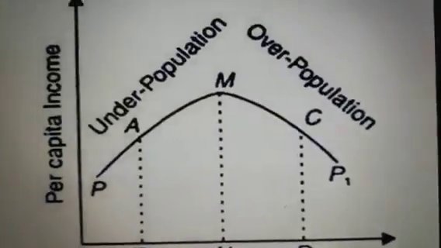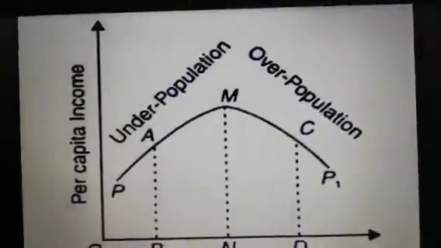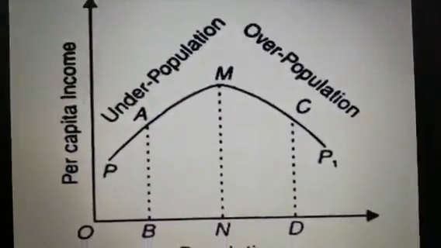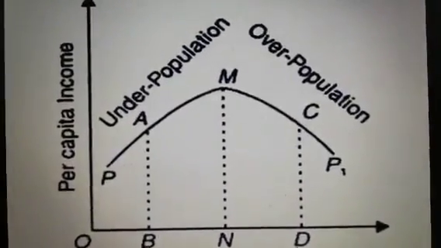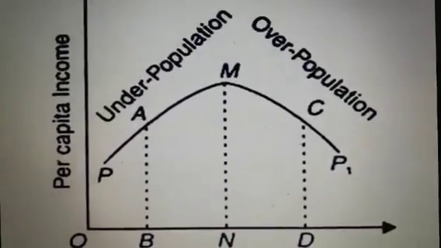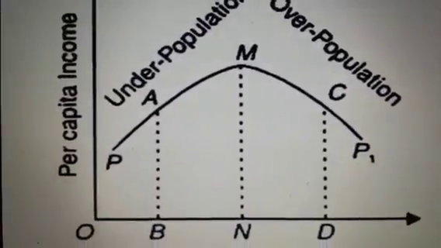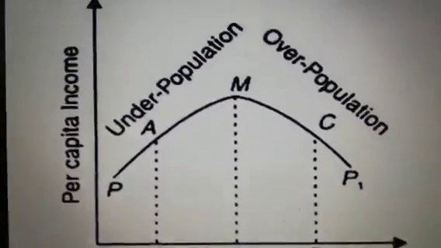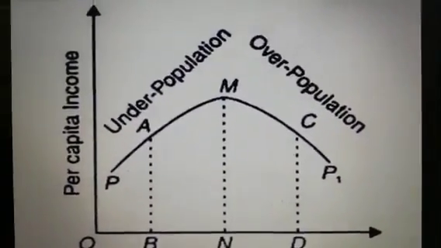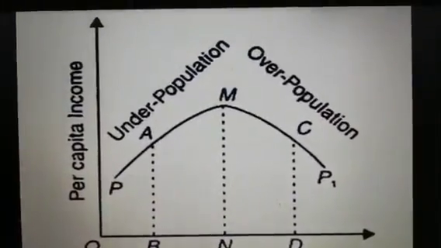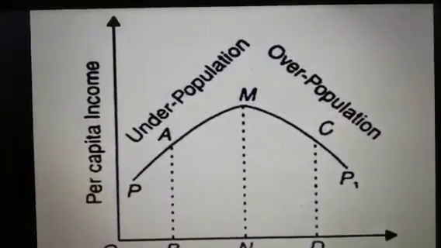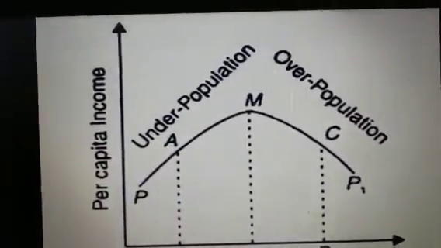And then again, when we denote this through this diagram, you can see the PA to M point, and then M to C point, and from P to P1 graph, this can show the underpopulation, overpopulation, and maximum population, that is optimum population of the theory. So these three graphs denote the theory of population.